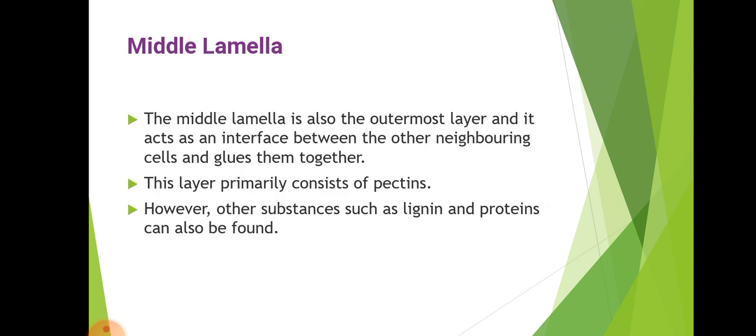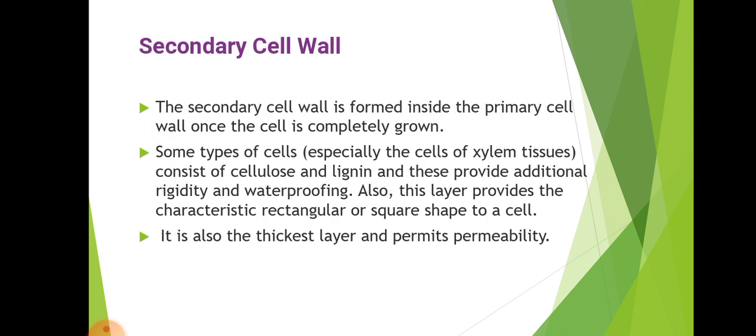If you see the middle lamella, it is also the outermost layer, and it acts as an interface between neighboring cells and glues them together. This layer primarily consists of pectins. However, other substances such as lignin and proteins can also be found.